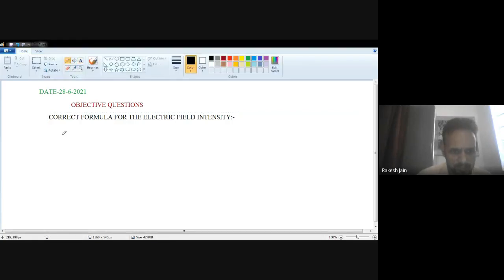Now, the first is KQQ0 divided by R square. Second, KQ1 divided by R square. Third, KQ2 divided by R square. Or KQ divided by R.